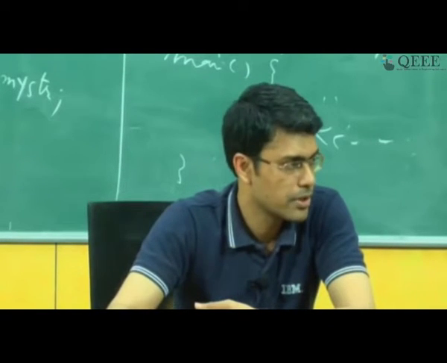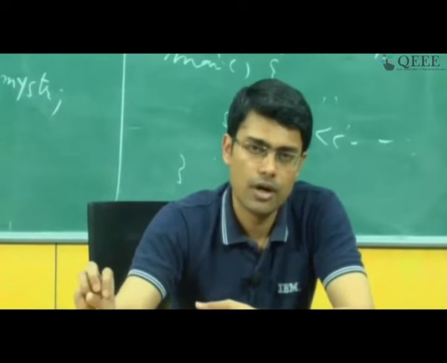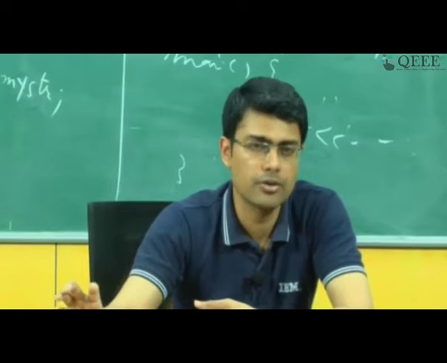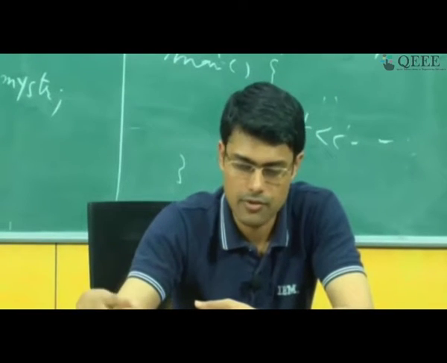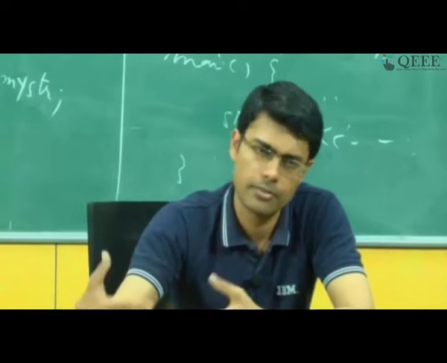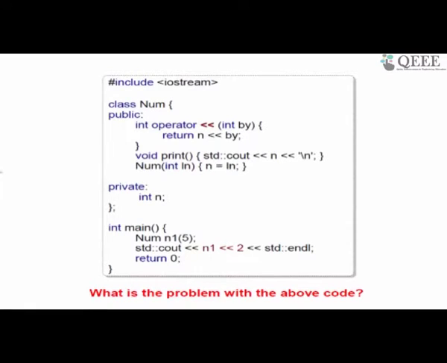But the important part is that in overriding you are changing the existing mechanism, so both of them might not be available to you for use, whereas in case of overloading both of them are available and you can make use of them depending upon the context. The code that I had written for the unary minus, I hope you were able to take a look at that.